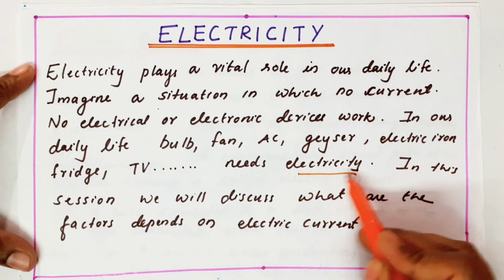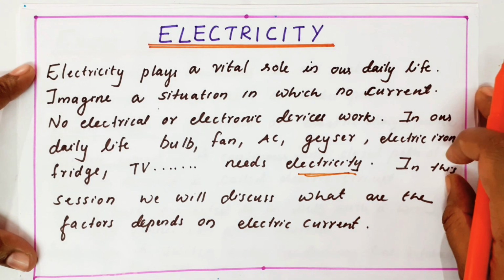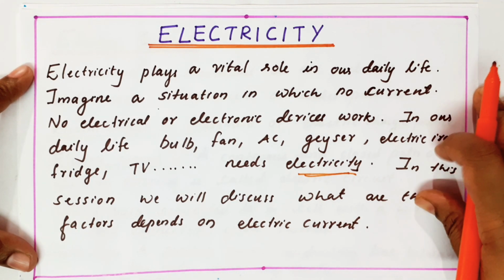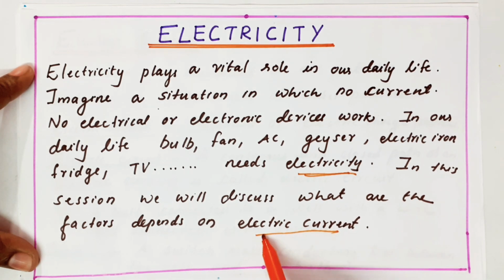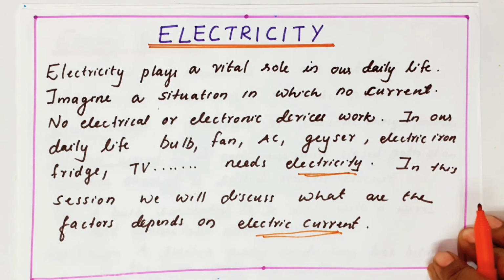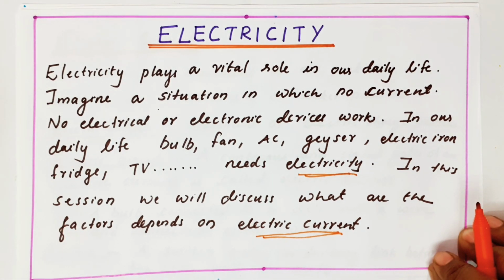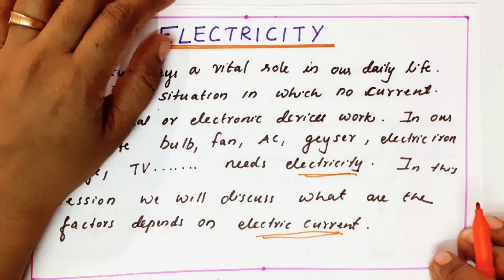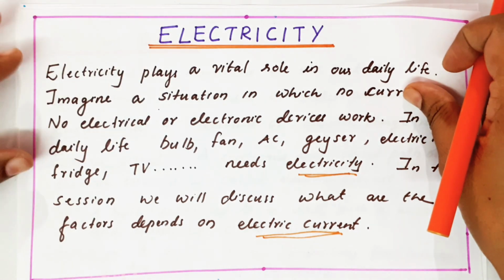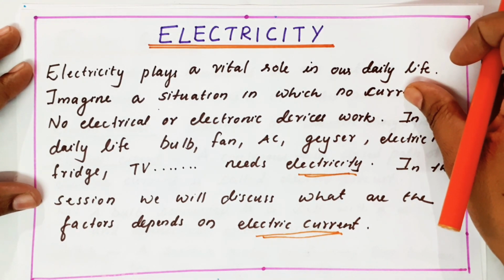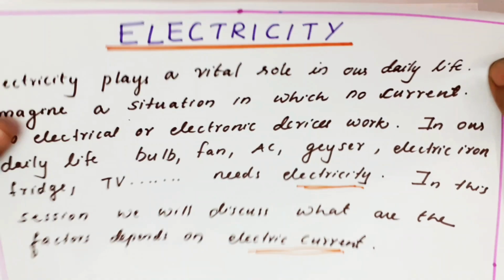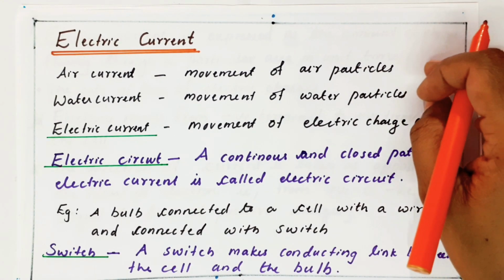So, what is electricity and what are the factors that depend on electricity, or what are the factors that depend on electric current? In our day-to-day life, electricity or electric current plays a vital role. Plays a vital role means a very important role. These days, we can't live without electricity. So in this chapter, I want to discuss the factors that depend on electric current. Okay? So we will go to electric current.